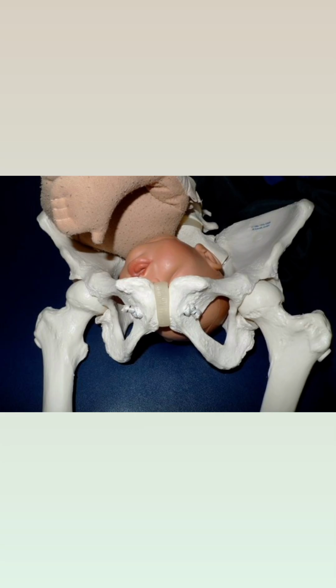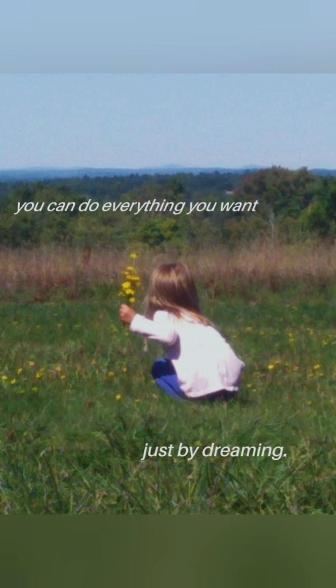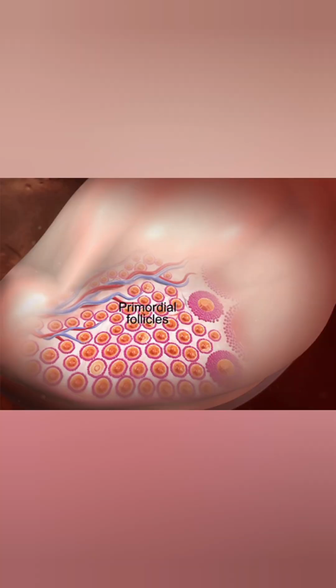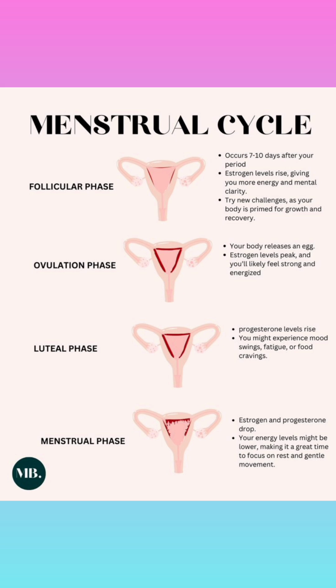At the time of birth of the baby, there are around 2 million ovarian follicles in Pinky's ovaries. When Pinky reaches the age of puberty, about 40,000 to 60,000 primary follicles will be present. And at the age of puberty, the first menstrual cycle starts, which is known as menarche. Now, let us discuss the menstrual cycle. It has three phases. First is the menstrual phase, second is the follicular phase, and third is the luteal phase.